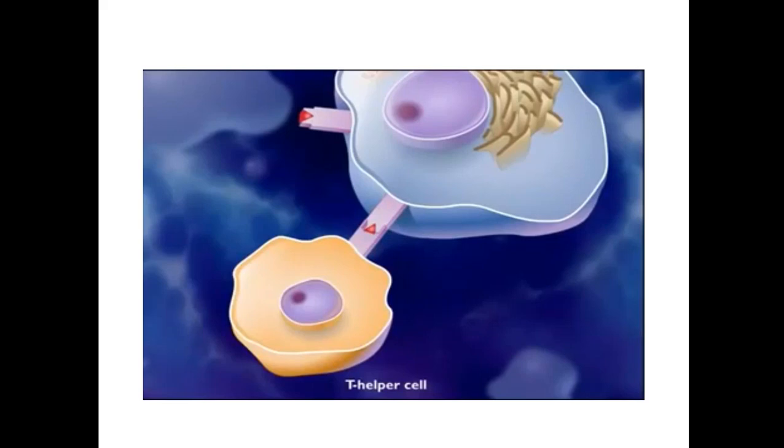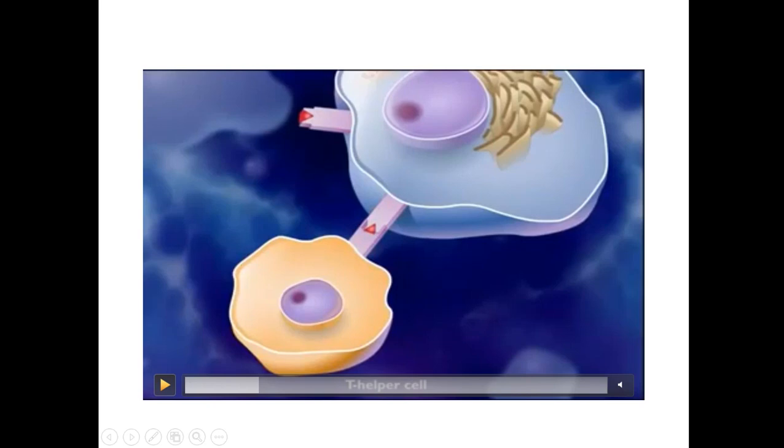This binding is not enough for the activation of T helper cells. I already said there should be some co-stimulatory molecules like CD80 and 86 binding to the CD28 on the T cell surface. Once this binding has happened, the macrophages will secrete interleukin 1. It will activate the T lymphocyte.